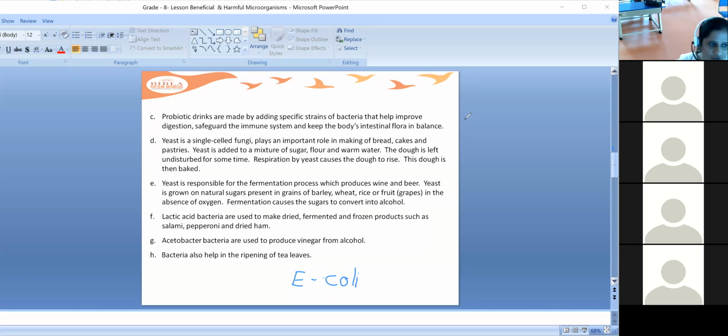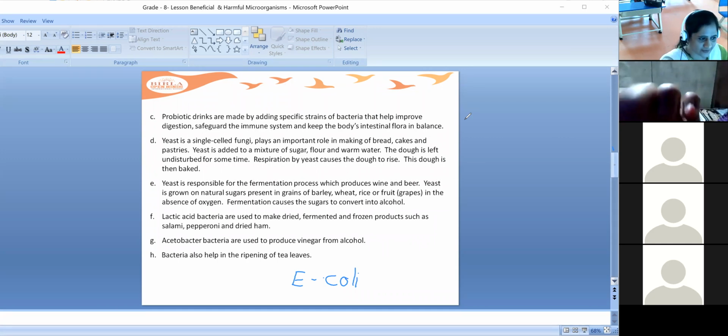Alcohol is not formed here, as it depends on the products. For wine and beer you take products like barley and fruits like grapes, and the fermentation takes place in the same way, but the products are different. In the case of curd, the products are milk and curd. The same fermentation process takes place in them also, but the products are different.